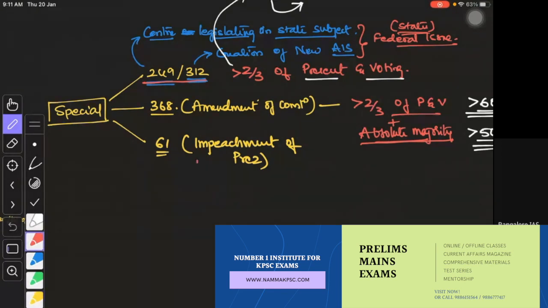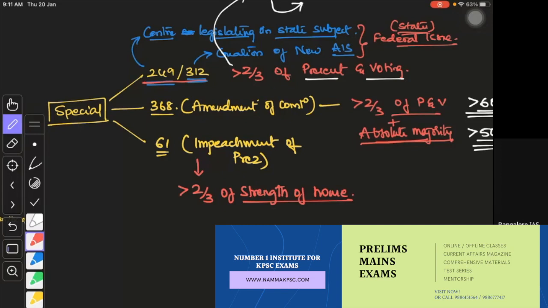This requires a special majority, which is more than 2/3 of the strength of the house. Not effective strength, just strength of the house. More than 2/3 of the strength of the house.